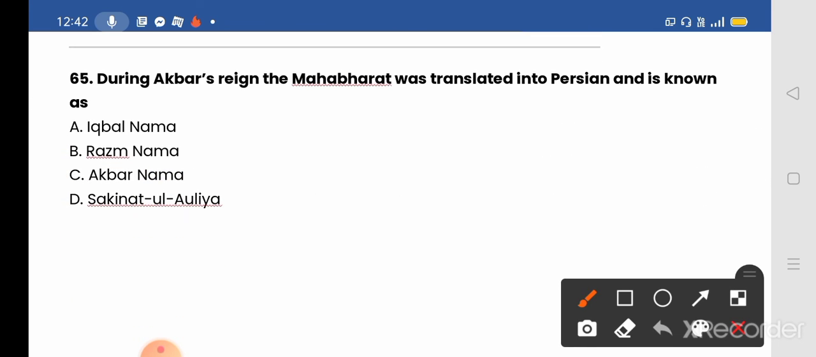65. During Akbar's reign, the Mahabharata was translated into Persian and is known as. Options given: A. Iqbal Nama, B. Razm Nama, C. Akbar Nama, and D. Sakinat ul Auliya. And the correct answer will be B, Razm Nama. The Razm Nama is the Persian translation of the Mahabharata. The preface of this book was written by Akbar's court poet Abul Fazl. Okay, so Razm Nama, option B, will be the correct answer.